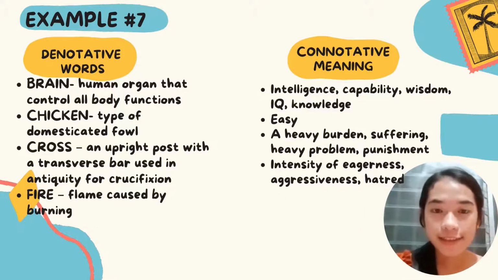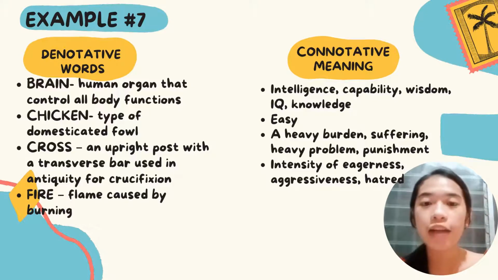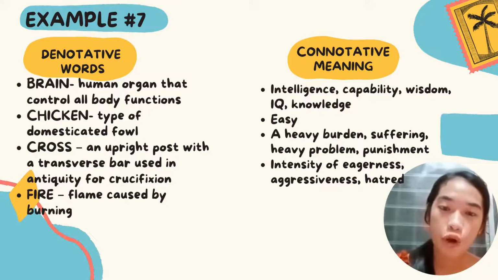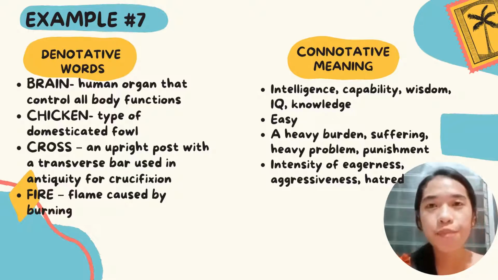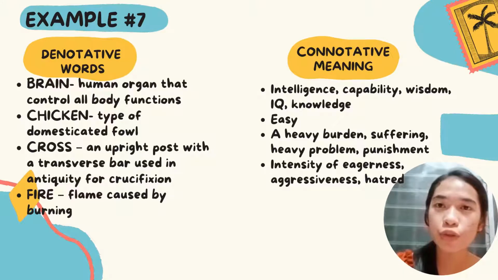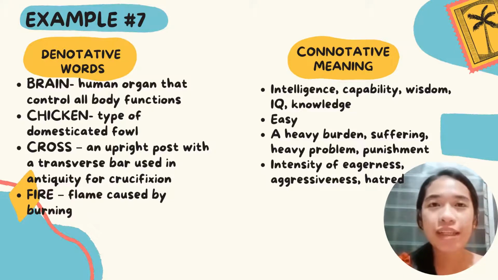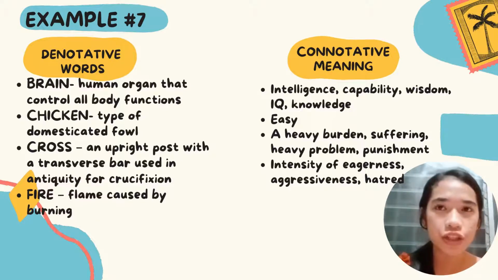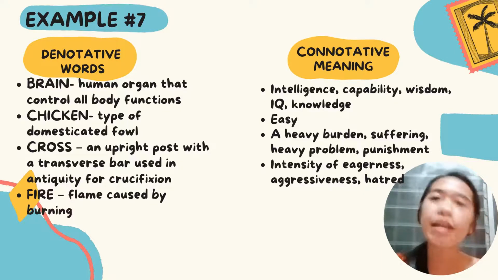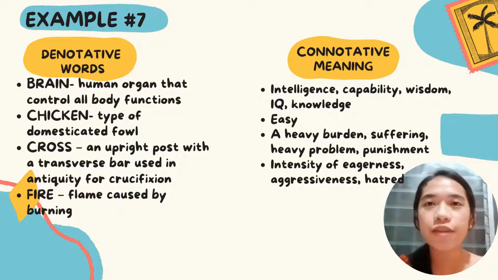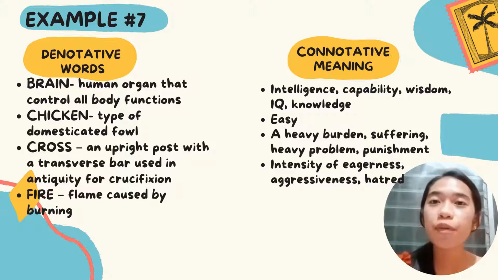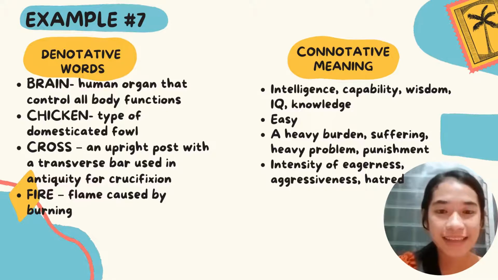To further understand what is the meaning of denotative and connotative, I will give you more examples. In the word brain, in denotative meaning, it means human organ that controls all body functions, while in connotative meaning, it means intelligence, capability, wisdom, IQ, or knowledge. Here's more. In the word chicken, in denotative meaning, it means a type of domesticated fowl, while in connotative meaning it means easy.